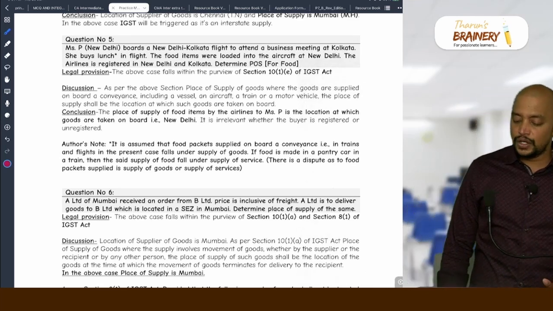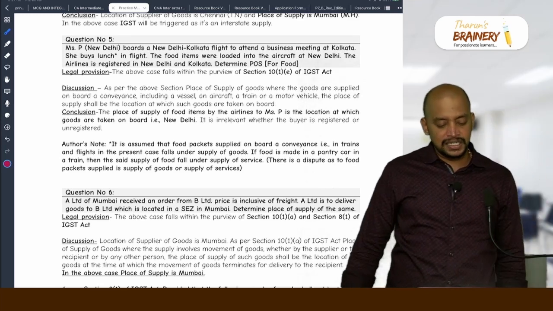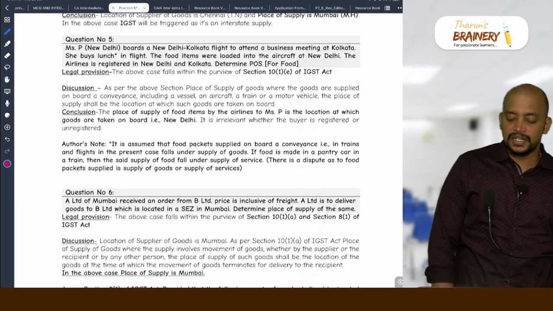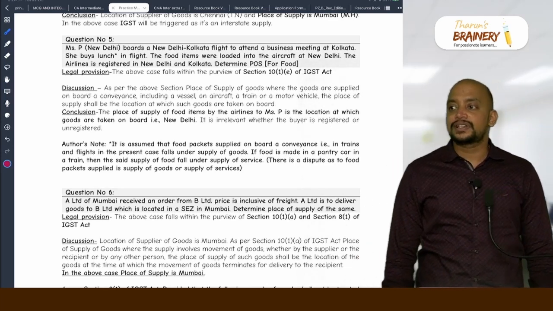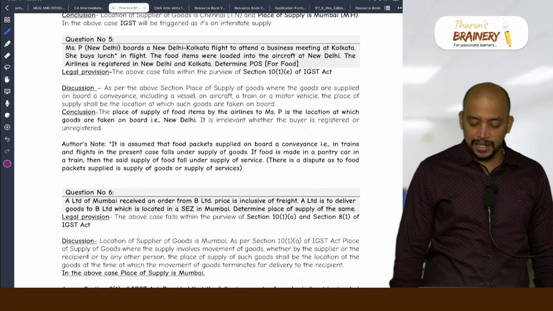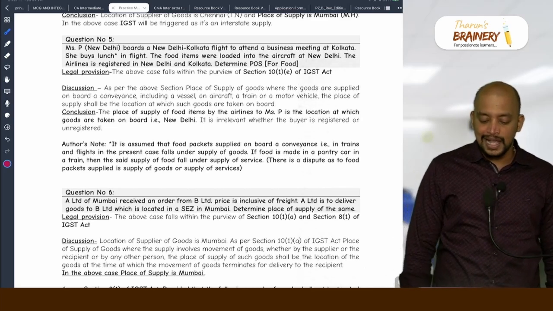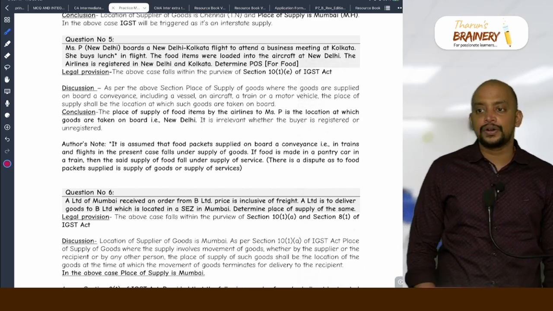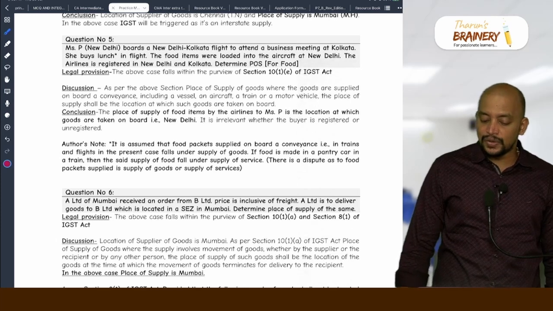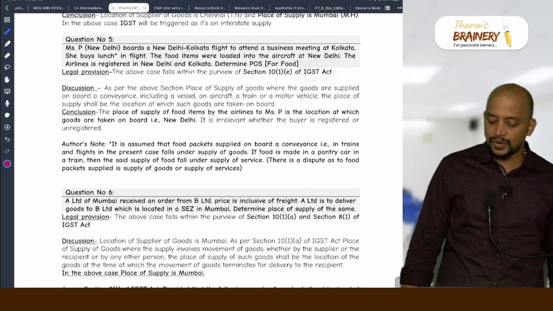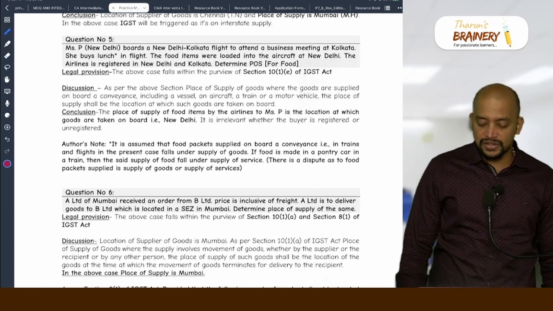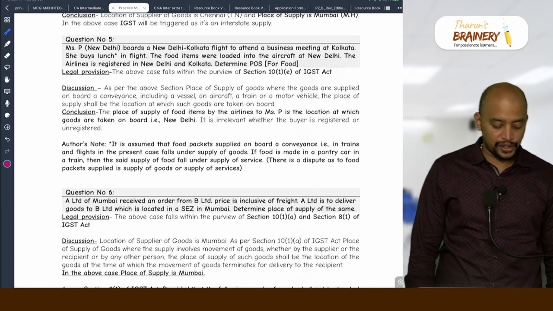The food items were loaded into the aircraft at New Delhi. The airline is registered in New Delhi and Kolkata. Determine the place of supply for food. So, starting point of the goods. What is the starting point of the goods? New Delhi. And we already discussed this question also. If the invoice is raised from New Delhi, it is intrastate. If the invoice is raised from Kolkata, then it will become interstate. But the place of supply will be New Delhi, the starting point of the goods.